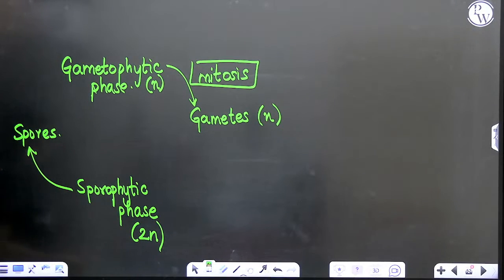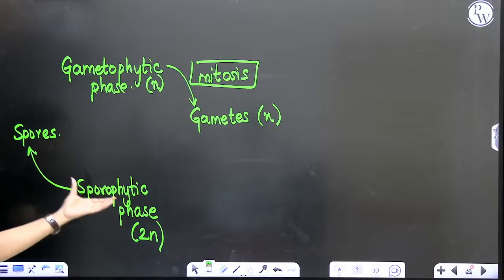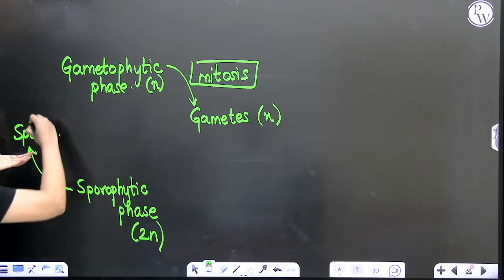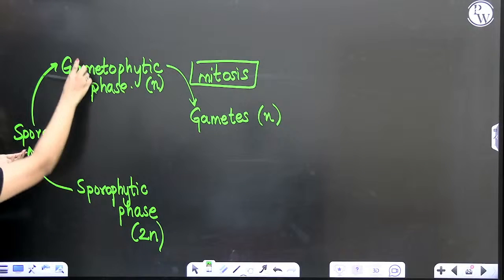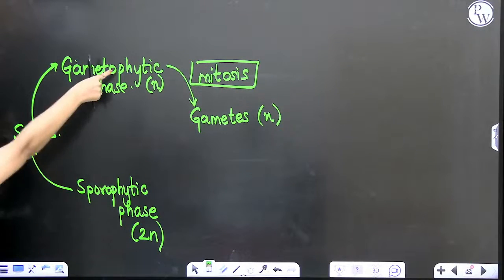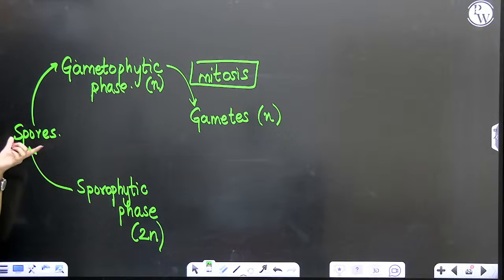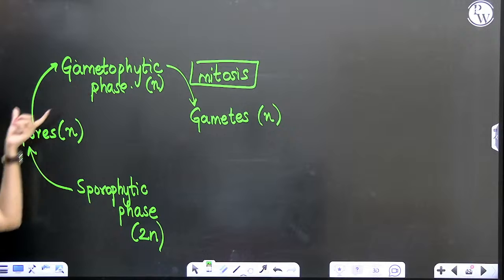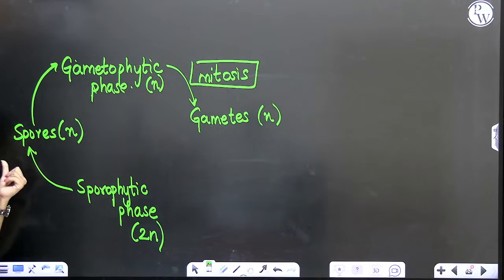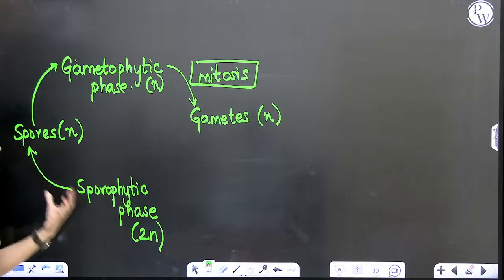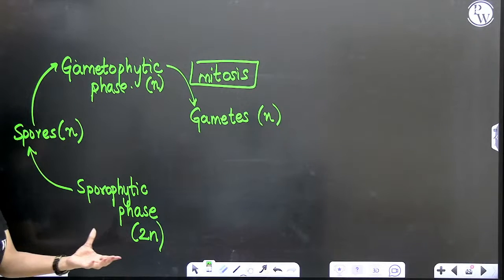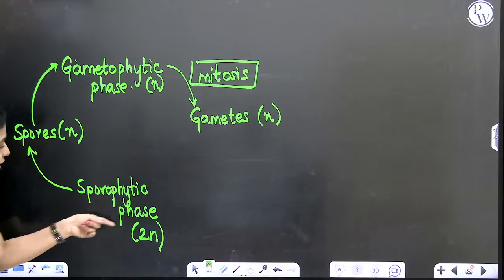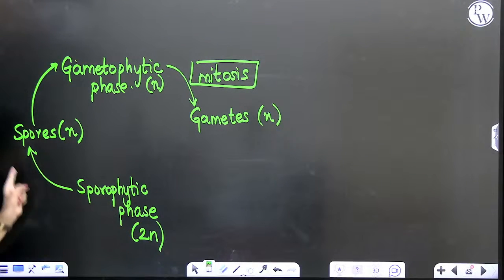Sporophytes are diploid. Diploid sporophyte will give rise to spores and these spores further become the gametophyte. We know gametophyte is haploid. If the gametophyte is forming from the spore, the spore also has to be haploid, right? What is producing the spore? The sporophytic phase is producing the spore. In the sporophytic phase, you have diploid cells, but it is producing a structure that is haploid. Over here, there is reduction in ploidy. What was diploid is producing something haploid.